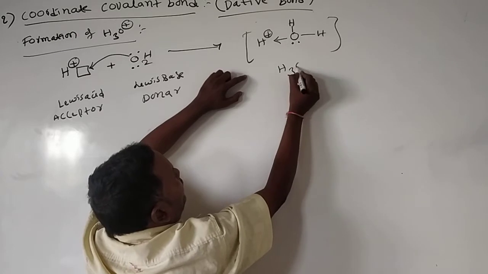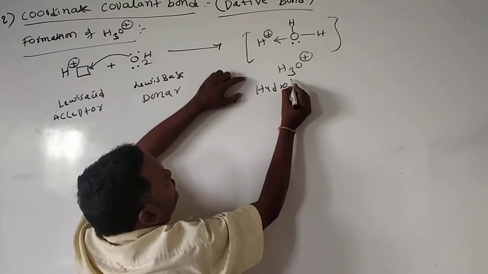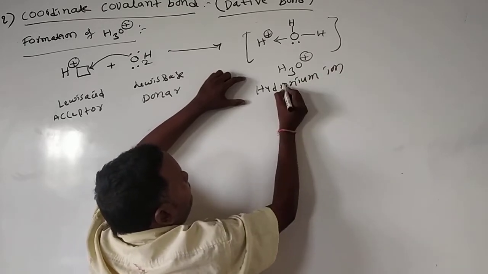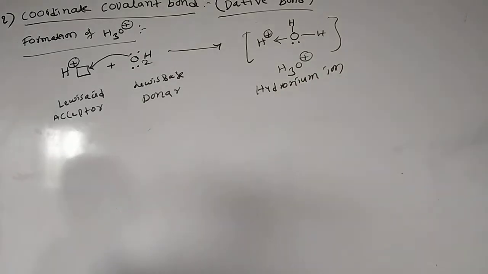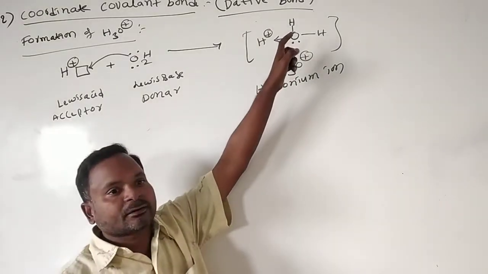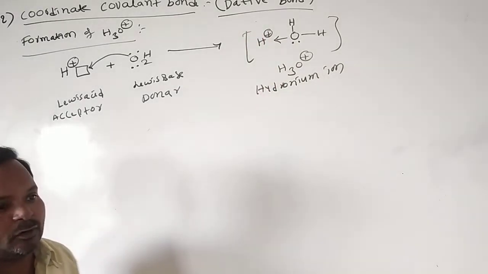This we call the H3O plus ion, the hydronium ion. This is the formation of the hydronium ion. How many types of bonds are present in the hydronium ion? One is the covalent bond and the other is the coordinate covalent bond.